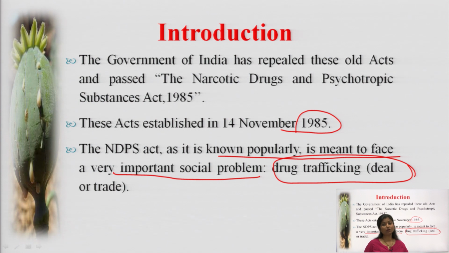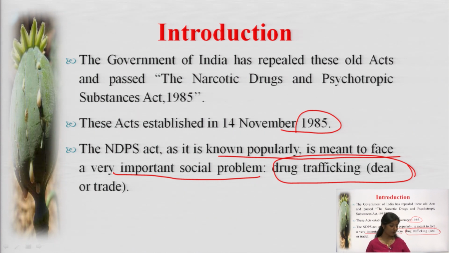So the main aim of this act was to control illicit drug trafficking, which literally means deal or trade. By now you have an idea that we are talking about narcotic and psychotropic substances, which results in illicit drug trafficking if not controlled by the government.